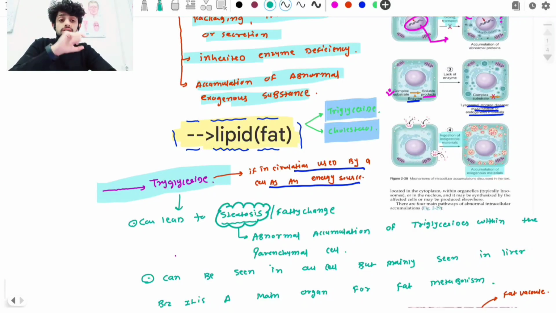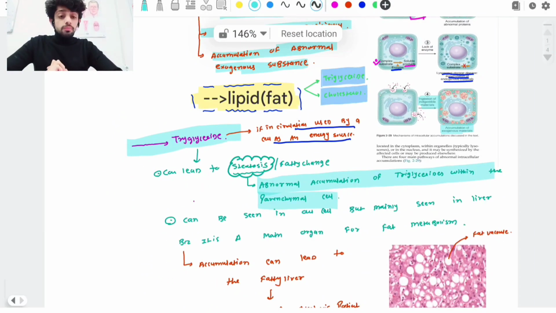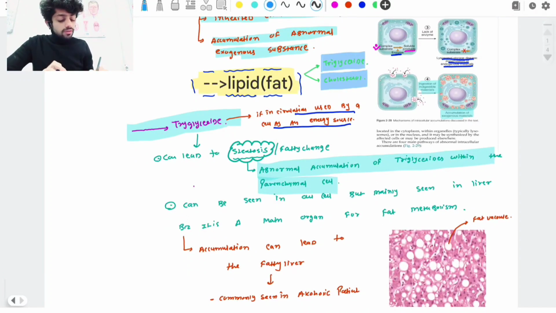What is the meaning of parenchymal cell? It is not accumulated in the connective tissue; it is abnormal accumulation in parenchymal cells. But remember guys, this lipid accumulation can be seen in any organ, but it is mainly seen in which organ? Liver. Why is it mainly seen in the liver? Because the liver is the major metabolic organ, because it can metabolize all the things in our body. That's why the main accumulation occurs in which organ? In the liver. When this accumulation occurs in the liver, it leads to fatty liver.